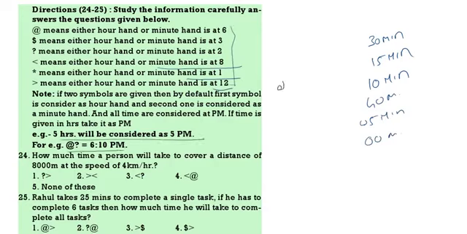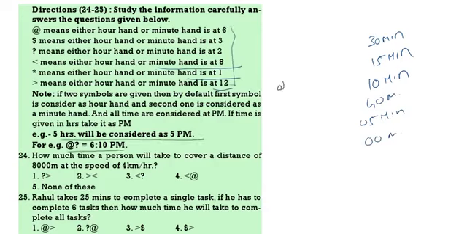Question mark greater than. Rahul takes 25 minutes to complete a single task. If he is completing 6 tasks, what is 25 into 6? 150 minutes. 150 minutes means 2.5 hours. 2.5 hours means 2 means this one. 30 minutes, that means at 4. So question mark at 4 is the correct answer. Question mark at 4.